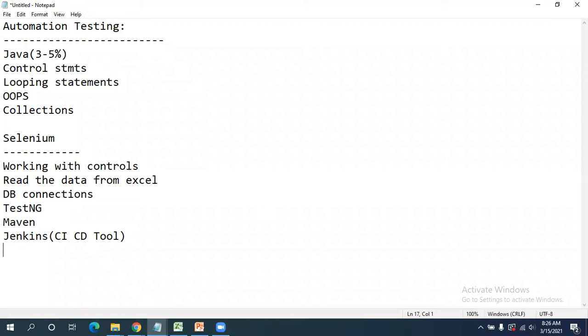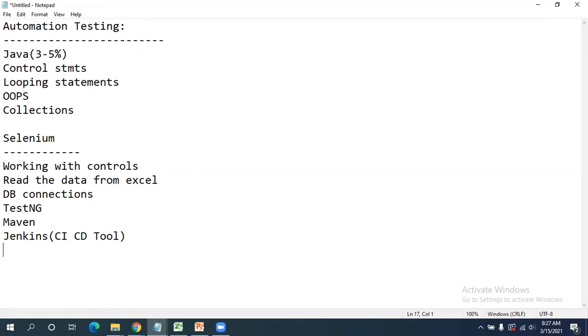Jenkins is very famous nowadays in interviews. They're going to ask you how to create a job and how to run the test scripts in a CI/CD manner, continuous integration and continuous development, so how we can execute our Selenium scripts. Those things are very important from the interview point of view.